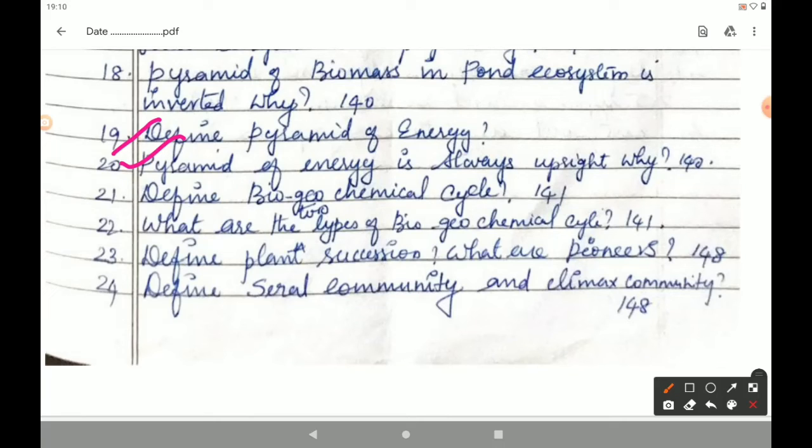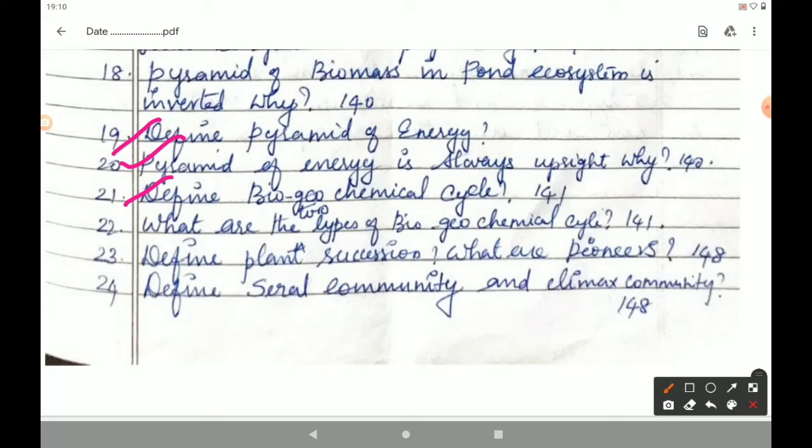Circulation of nutrients within the ecosystem or biosphere is known as biogeochemical cycle and also called cycling of material. The next question, 22nd. What are the two types of biogeochemical cycle? Page number 141, at the last of the page it is given. Gaseous cycle includes atmospheric oxygen, carbon, nitrogen cycle. And sedimentary cycle includes the cycle of phosphorus, sulfur, calcium, which are present as sediment of earth.